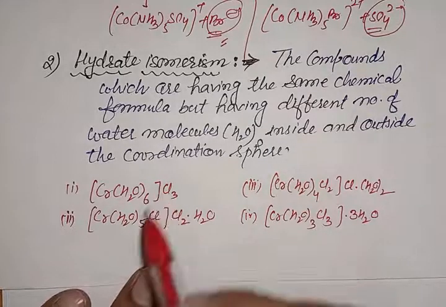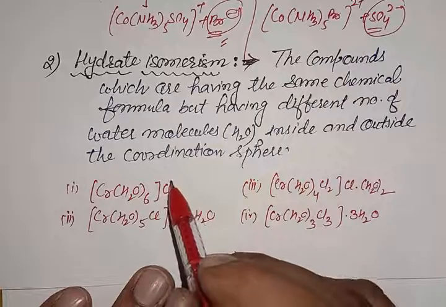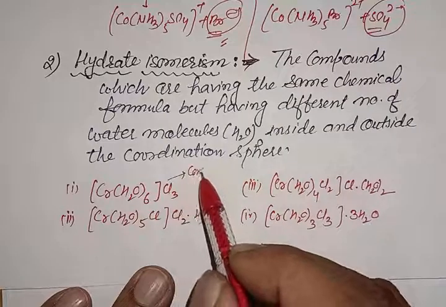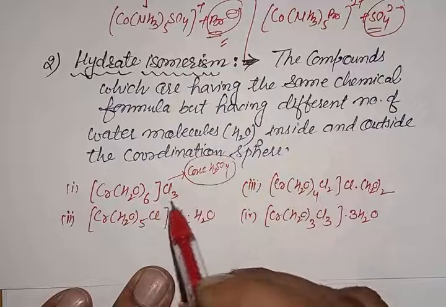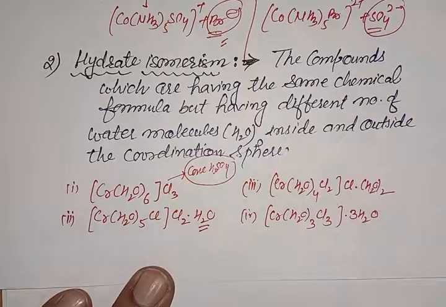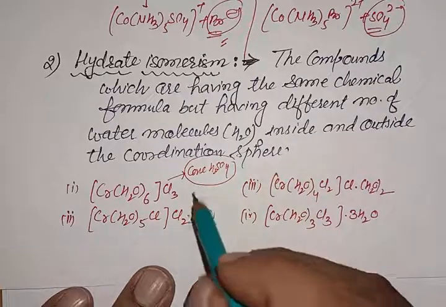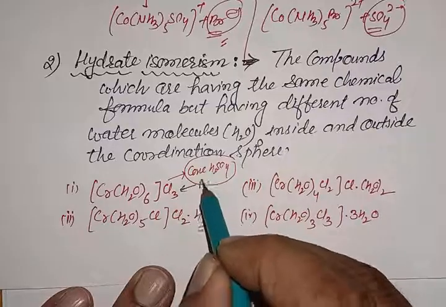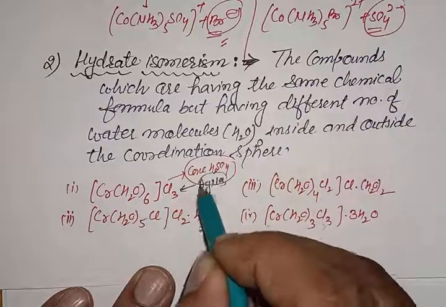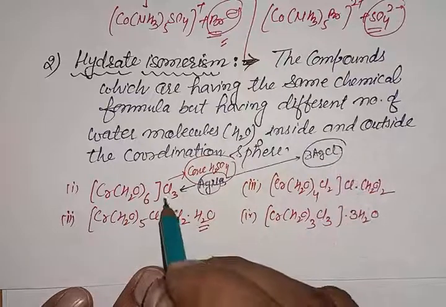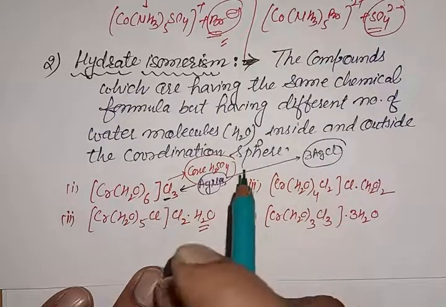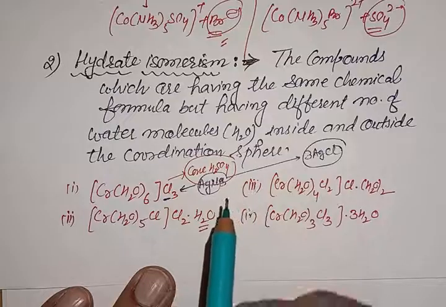In the first case, this complex does not react with concentrated H2SO4, because concentrated H2SO4 reacts with the water which is present outside the coordination sphere, but this will react with the solution of silver nitrate to form 3AgCl, because all these 3 Cl will dissociate in the form of Cl-.